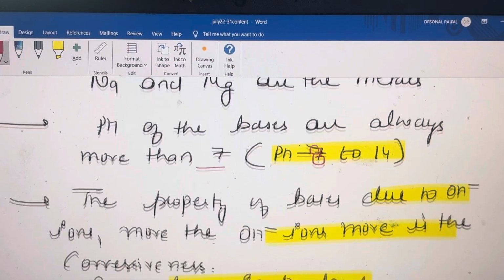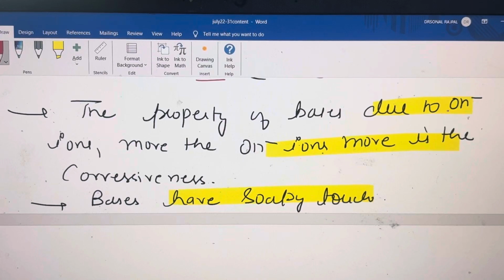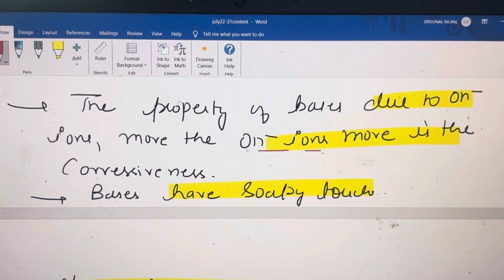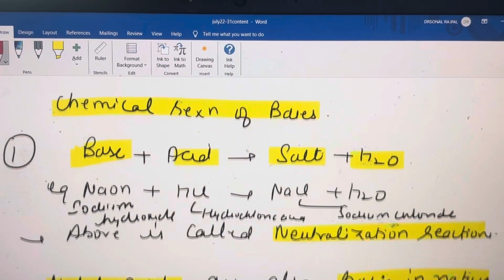Is it clear? And the property of the bases is due to the OH negative ions, students, because the more the OH negative ions, the more is the basicity. And students, bases have a soapy touch. And these are the chemical properties of the bases.